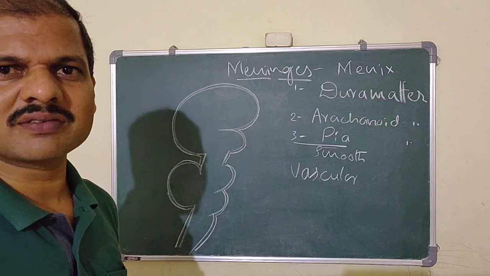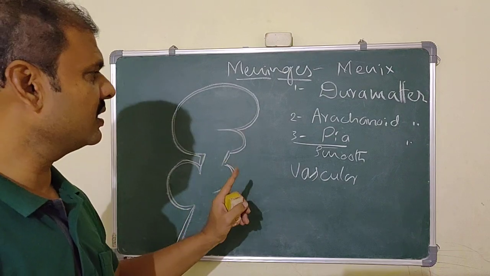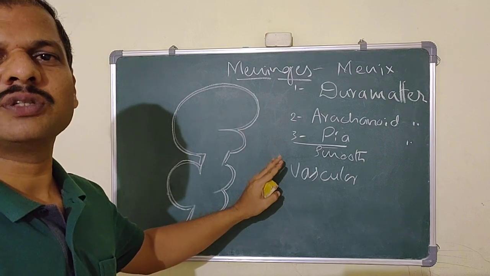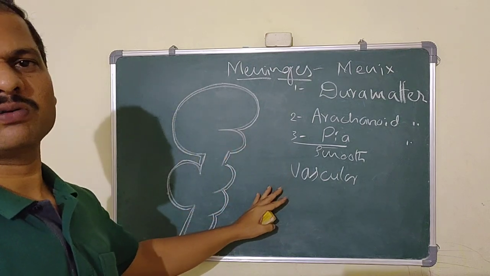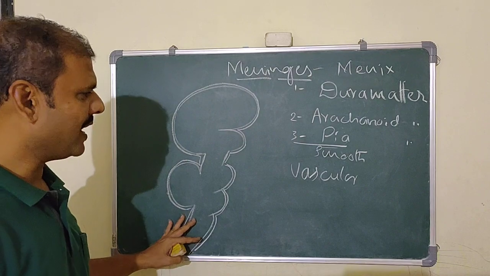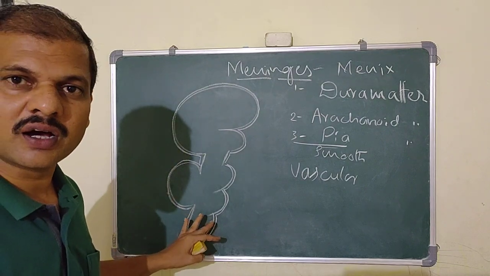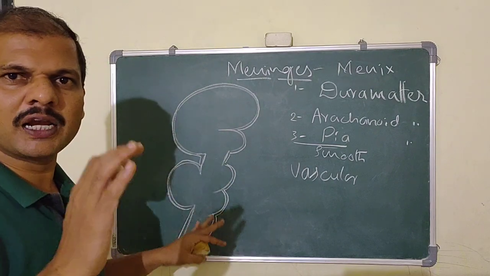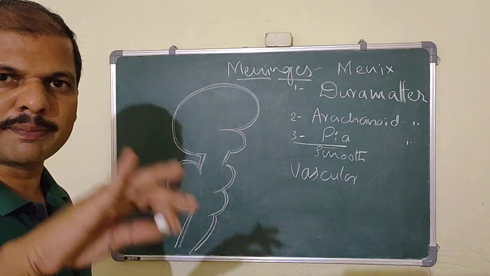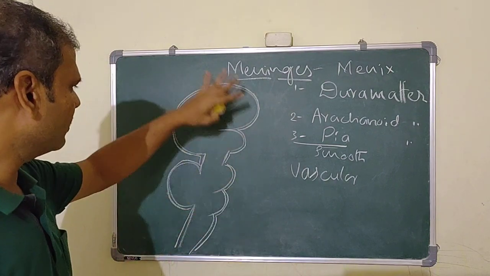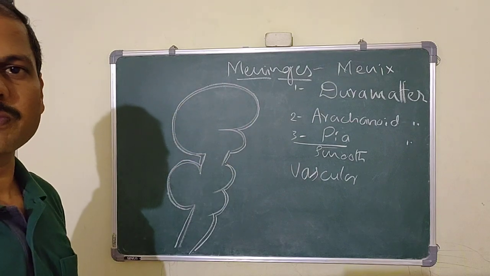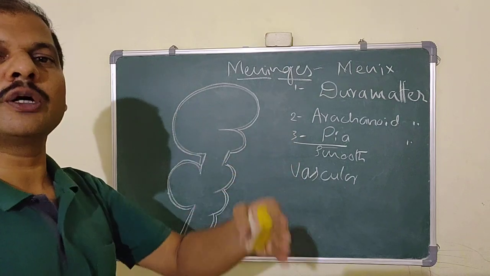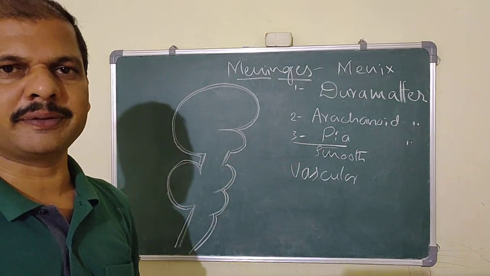So why is it a vascular layer? Because this layer, this membrane, is highly vascularized. So that's why you can see it called the vascular layer also. So pia mater is the innermost layer of the central nervous system, which will cover even the deeper depressions and the elevations, and it covers the complete central nervous system. So pia mater. And next to that, outer to the pia mater is the arachnoid mater.